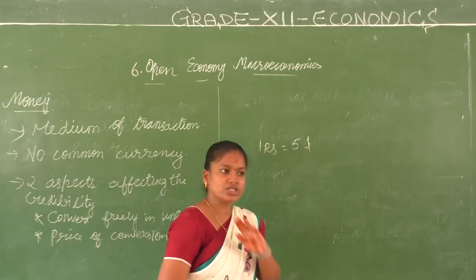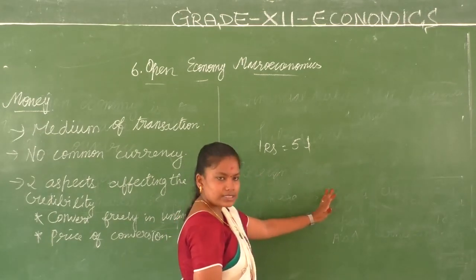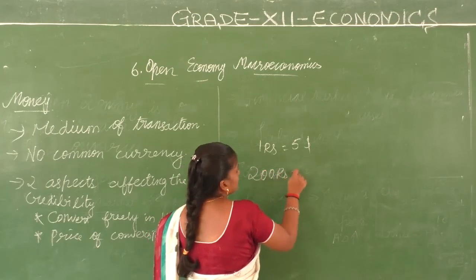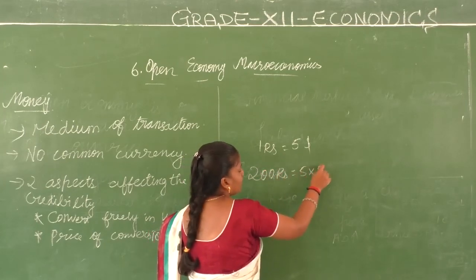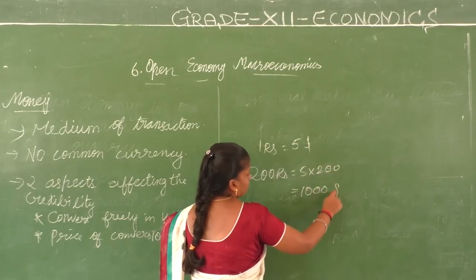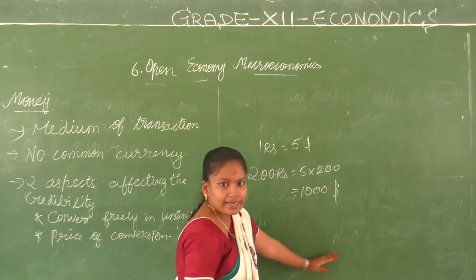I am saying this just as an example. So if 1 rupee is equal to $5, it means if I have 200 rupees, I can convert it into $1,000. But will I get paid directly?